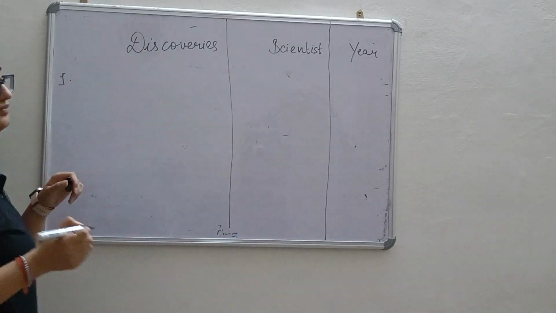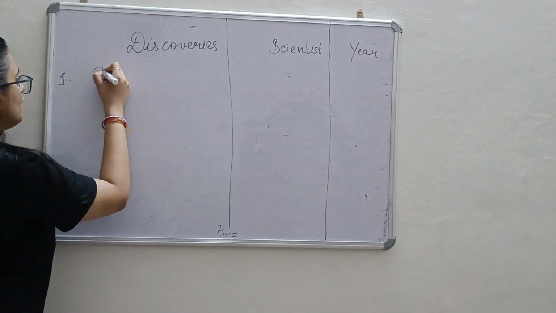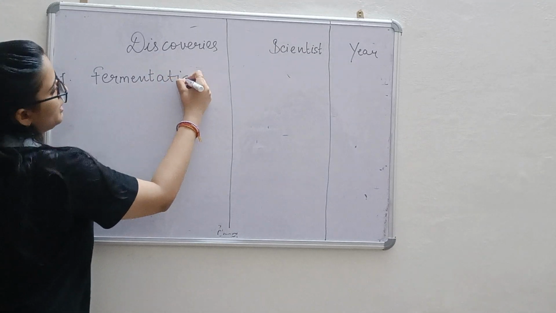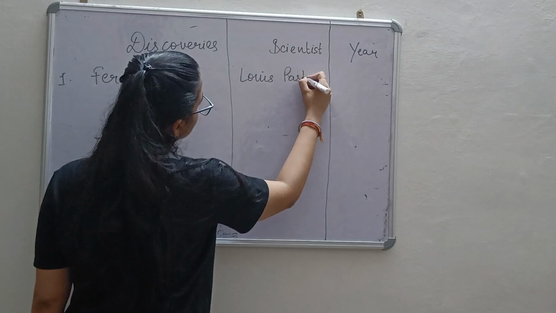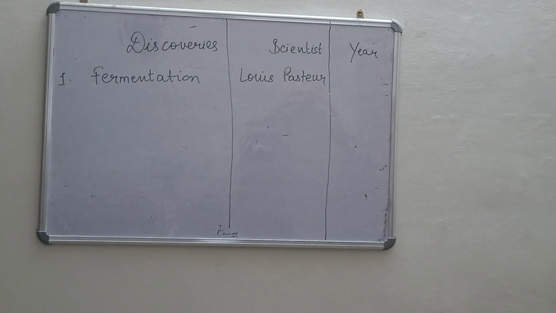First is the discovery of fermentation, done by Louis Pasteur in the year 1857.